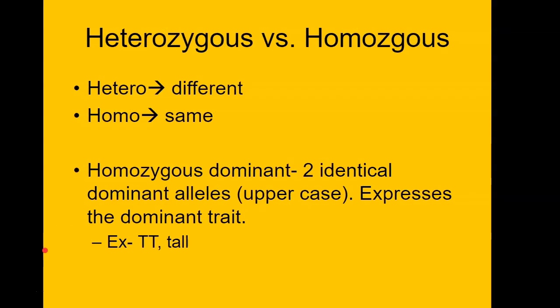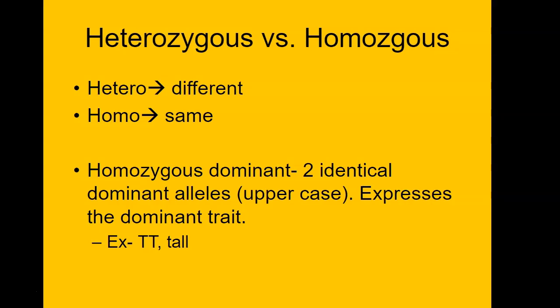Heterozygous versus homozygous. Now, you probably remember this before. Hetero means different, homo means same. You can remember that pretty easily. You know those terms, right? Someone who's heterosexual, like somebody who's attracted to the opposite sex, so male, female, or however you want to think of that.